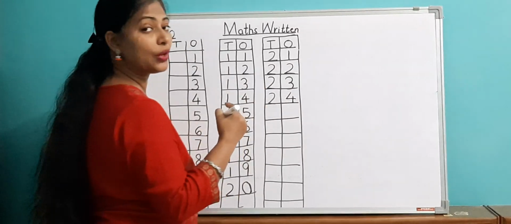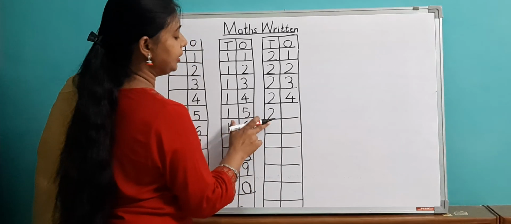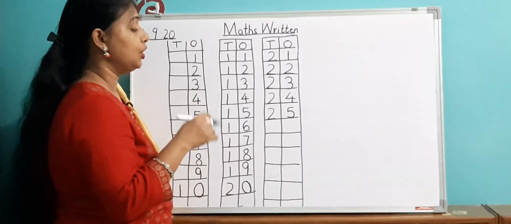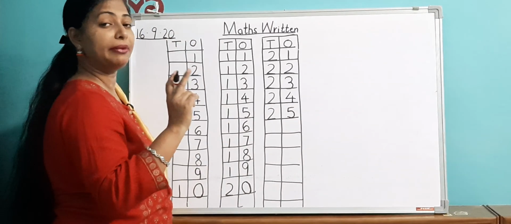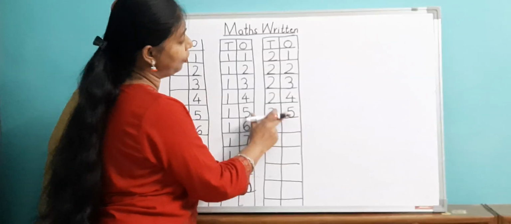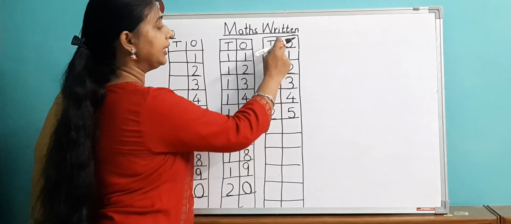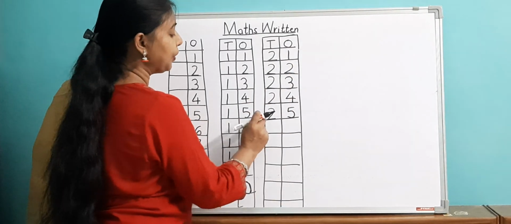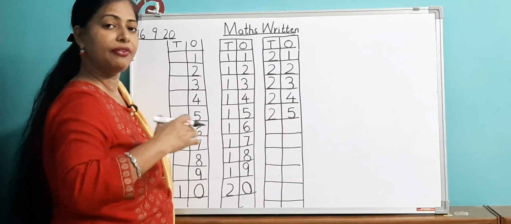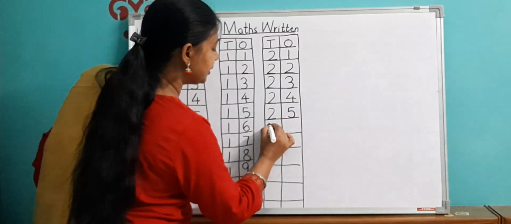Then again if I say 25, what will you do? You will write 20 here and 5 over here. You have to listen very carefully to what ma'am is saying. If I say 25, that means 20 will come under T and 5 will come under ones. So 5, 4, 3, 2, 1 will always be under the ones column. Now it has become 25. The number which you hear afterwards will come in the ones column.